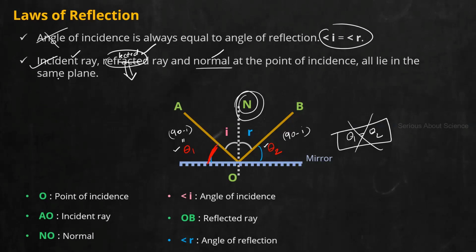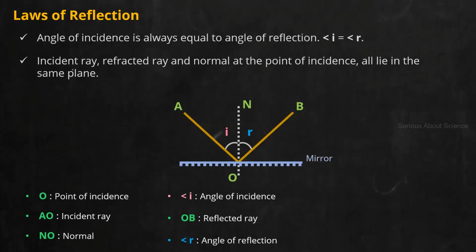Fine. Now again, come back to the second point. What do you mean by same plane? What is the idea of same plane? Tell me what plane we are talking about in this case. Suppose the mirror is kept like this. The plane of the mirror is like this. We are not talking about the mirror's plane.